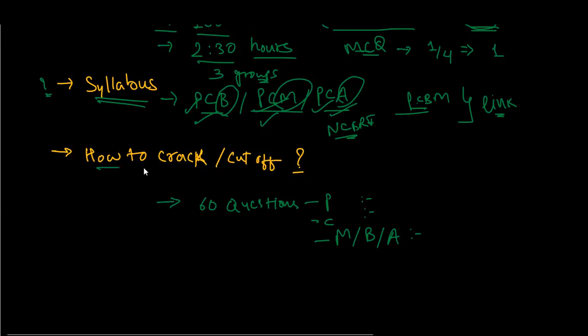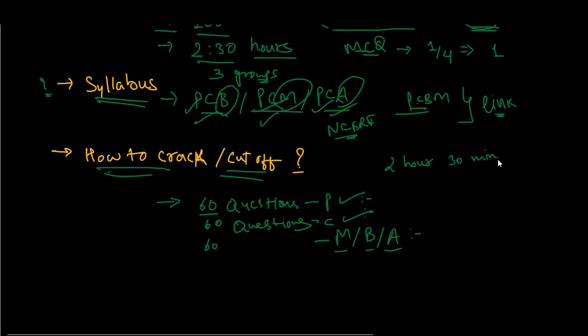And what is the strategy to crack this exam, and what is the cutoff for the exam? There are 60 questions per group: 60 questions for physics, 60 questions for chemistry, and 60 questions from the third group, either maths, biology or agriculture. You have 2 hours and 30 minutes for this exam.